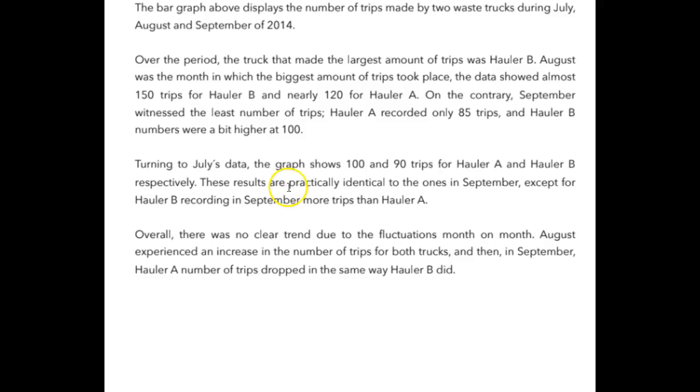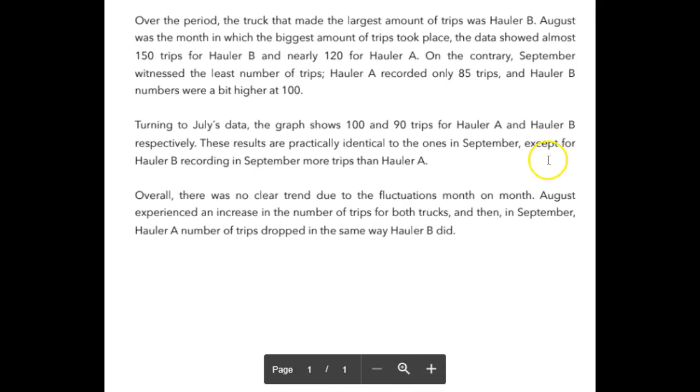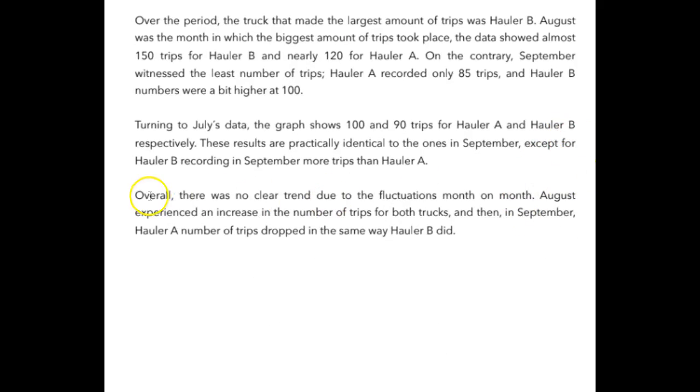These results are practically identical to the ones in September, except that hauler B recorded more trips in September than hauler A. So the sentence is great, but the syntax is off. Okay?